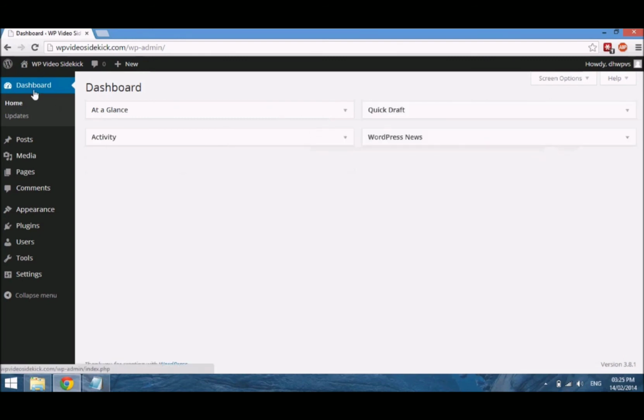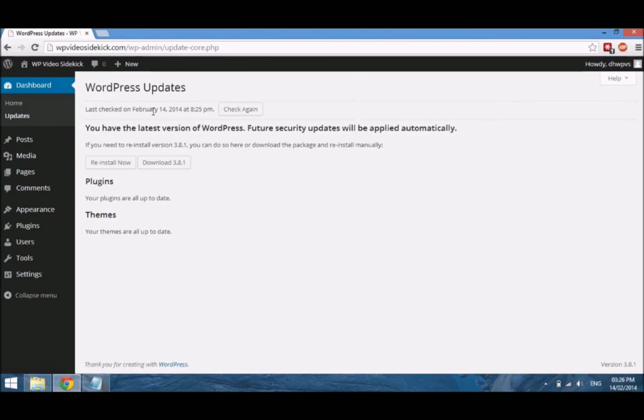And on the left hand side you will see the main tabs, the main options. First one is a link to the home page of our dashboard, which if you click this link it will take you back to this exact location, and you see a link here for updates, which you should pay attention to. Whenever there is an update, you will see a number here. Let me just click on updates real quick, and you will see that it says that you have the latest version of WordPress.